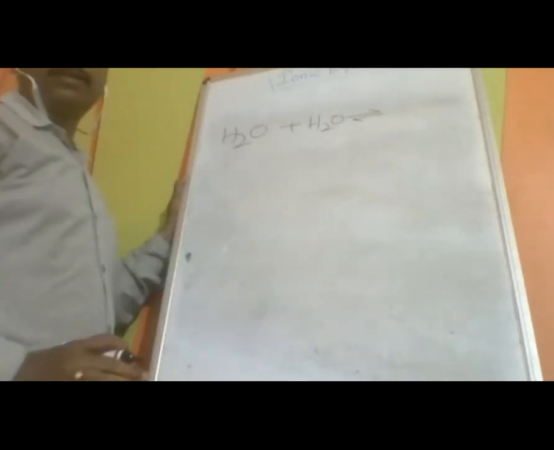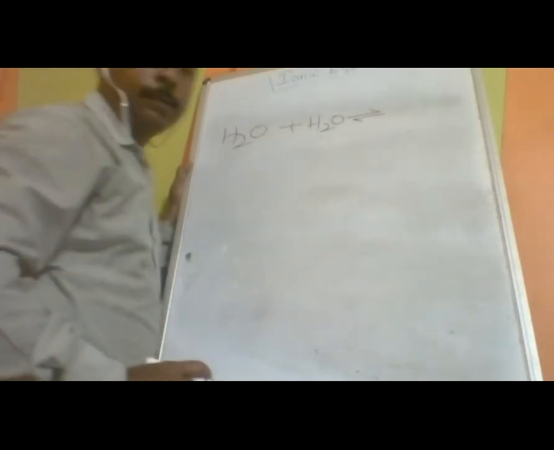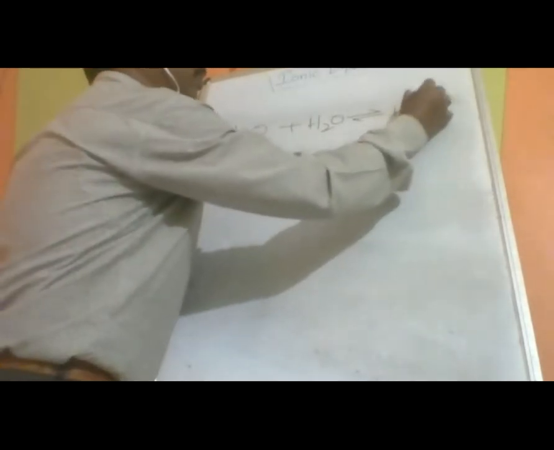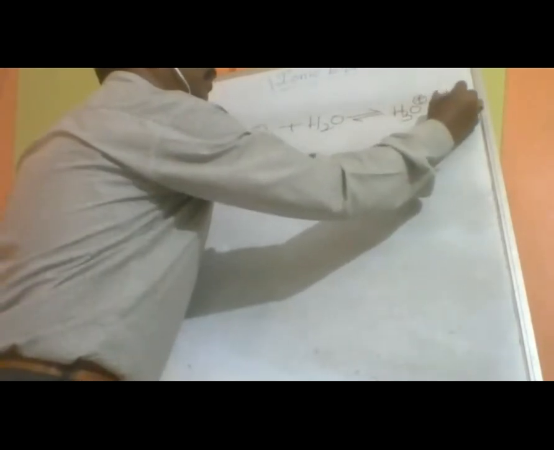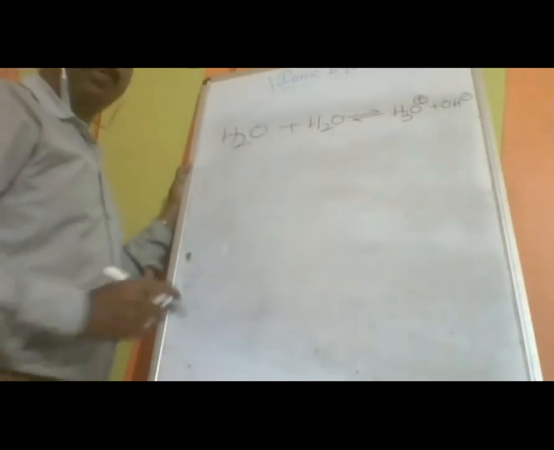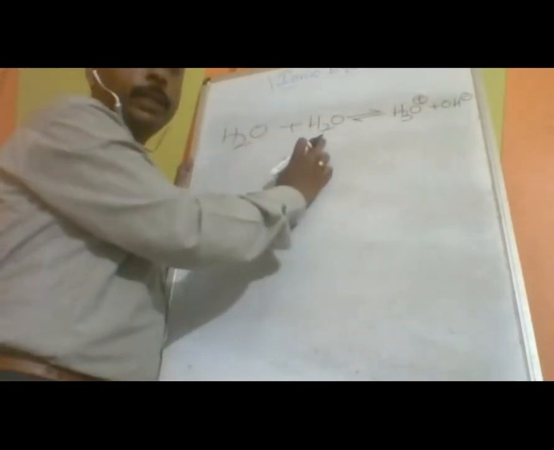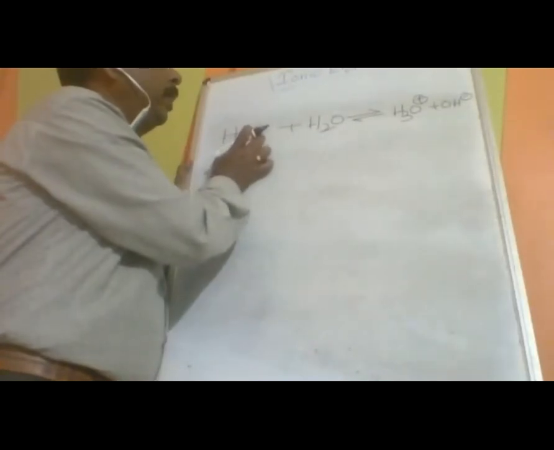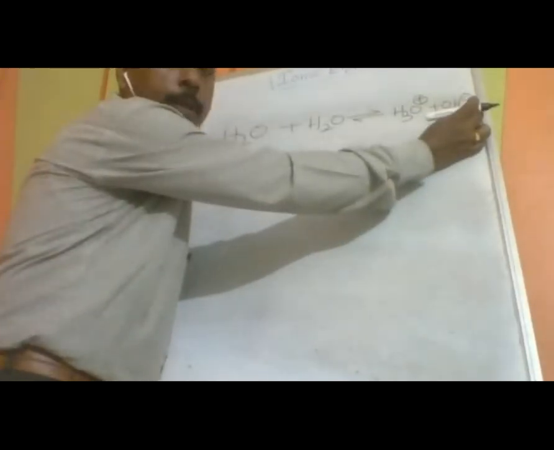Within molecules of the same kind only, transfer of proton is taking place. That is called autoprotolysis, giving H3O plus and OH minus.